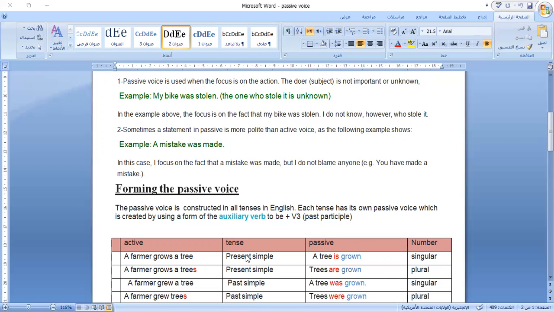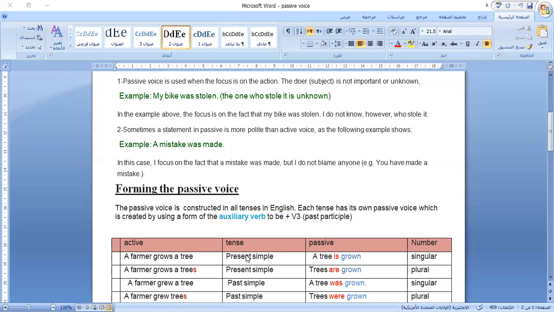Regular verbs take -ed: played, helped. But for irregular verbs, you have to memorize them. Otherwise, you cannot write or say any sentence in the passive voice. That's why I focused on learning them by heart.